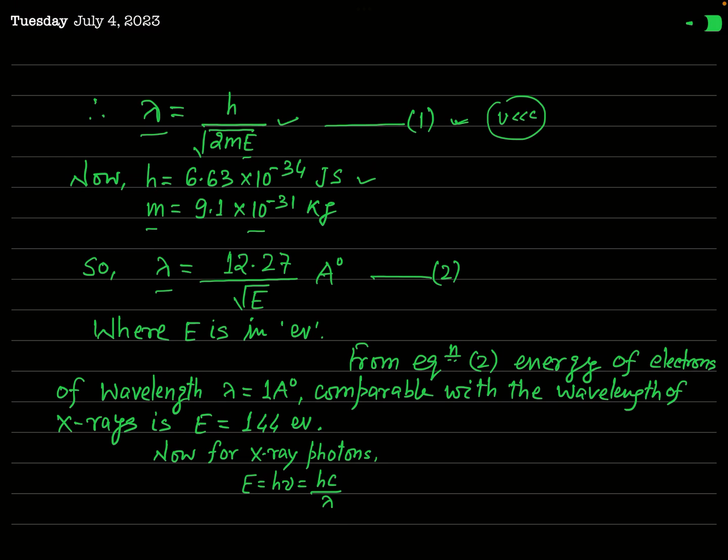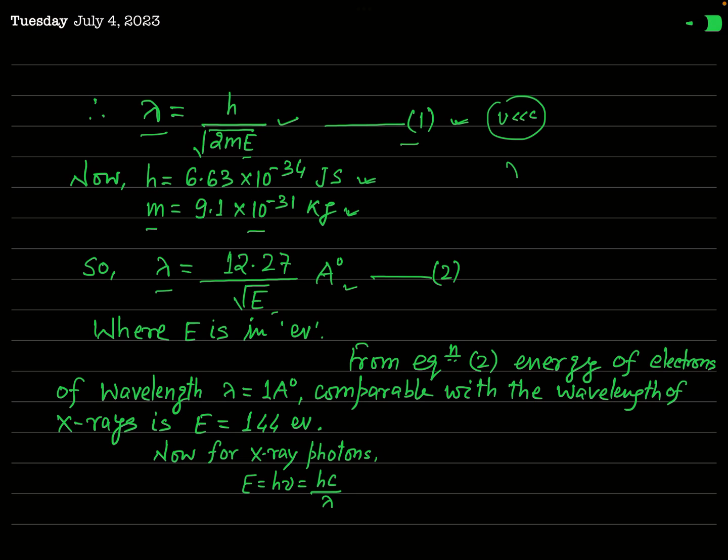Now when you substitute the values of h and m in this equation 1 and simplify it, you will get simply lambda equal to 12.27 divided by square root of E angstrom. Actually the result will be this much times 10 to the power minus 10 meter, and as 10 to the power minus 10 meter is 1 angstrom, lambda will be this much after simplification.